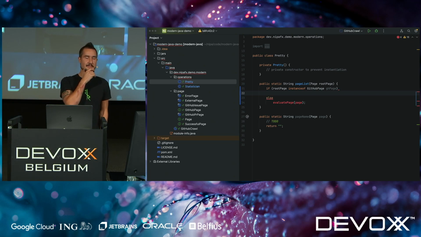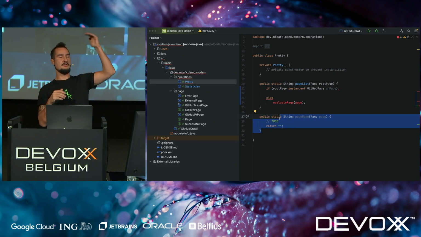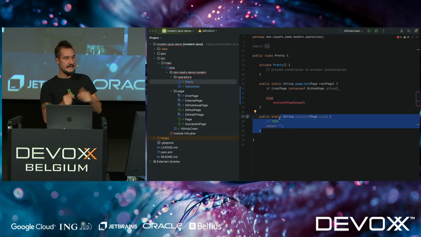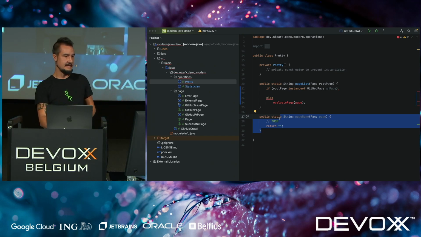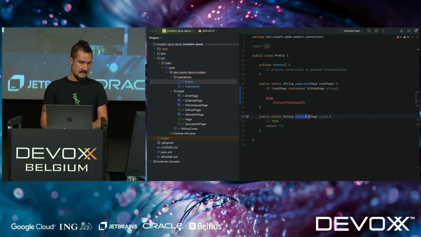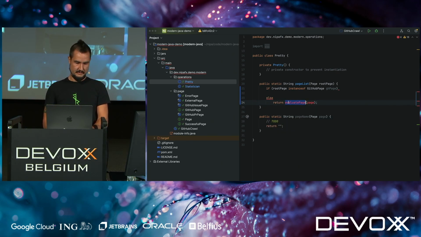So I want to create a page list here, meaning down here I have a method that somehow turns each page into a string that looks nice, and up there I want to create the list for all the pages. And again, I'm in this situation, well, if it's an error page, for example, or an external page, I don't even have any other pages. So for that case, I just want to return the page name. So here I would just basically say return the page name of the root page.